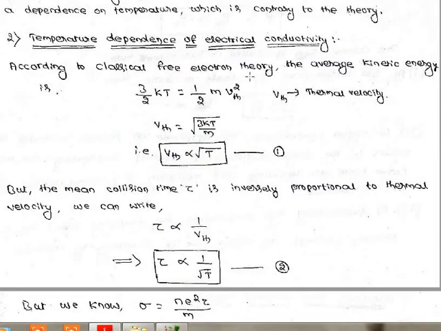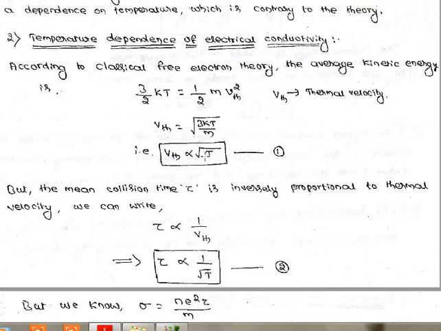Now, according to the classical free electron theory, the average kinetic energy, this expression was taken from the assumption. In the second assumption we took this expression: half mv square is equal to 3/2 kT. This is the kinetic energy. If you cancel the 2 in the denominator, we get the thermal velocity, where v represents the thermal velocity, v is equal to square root of 3kT by m. See, here velocity is directly proportional to root T.